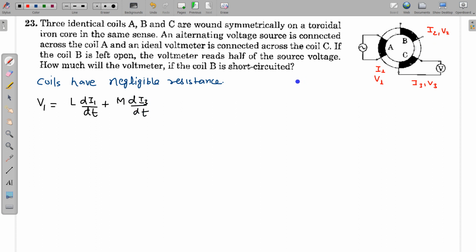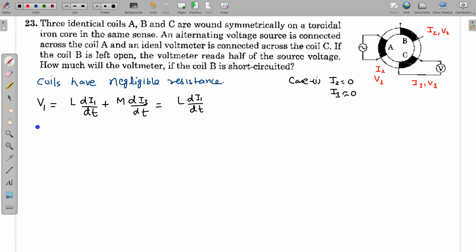So initially, case number 1, obviously this I2 is equal to 0 because the coil is open, and in this coil I3 will also be 0 because of very high resistance of this voltmeter. So I can take I3 approximately equal to 0, so this term also vanishes and this becomes L di1 by dt.